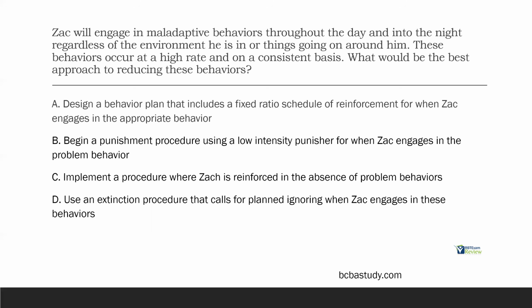What about D? Use an extinction procedure that calls for planned ignoring when Zach engages in these behaviors. Well, apparently these happen no matter what is going on around him. So this sort of extinction and planned ignoring probably would not be effective. C is our best answer here.